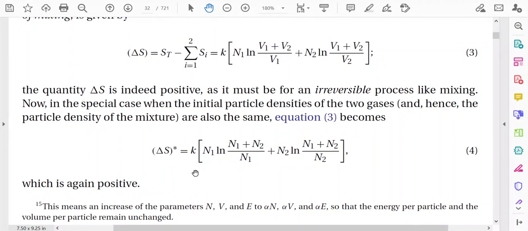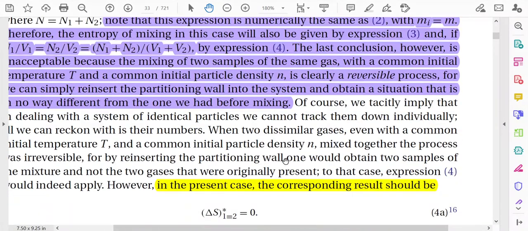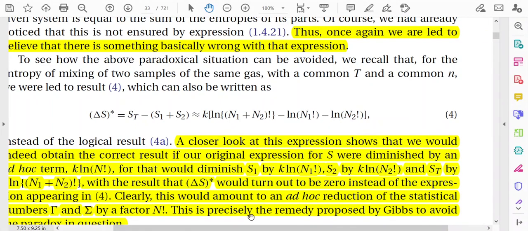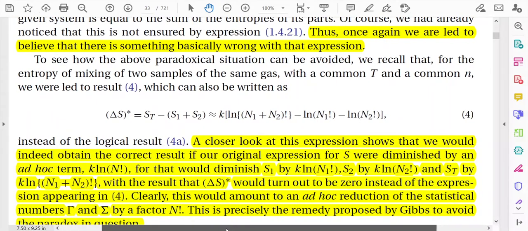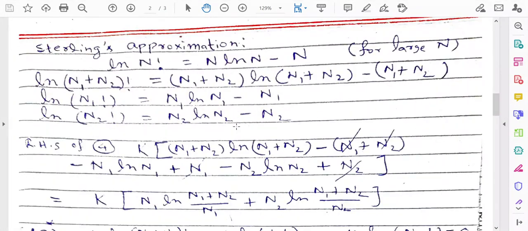So this is actually the expression of delta S, but we are writing the same expression of delta S in a little bit of different approach. We are writing delta S in this way: k [ln (n1 plus n2) factorial minus ln n1 factorial minus ln n2 factorial]. Now you may ask how or why we have written this expression. So that I can show you.